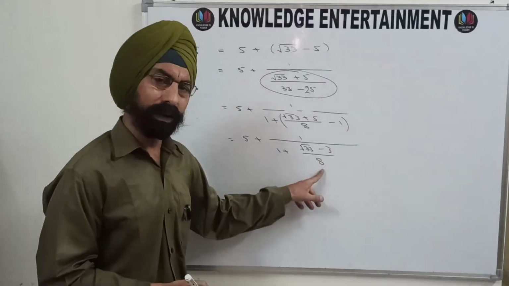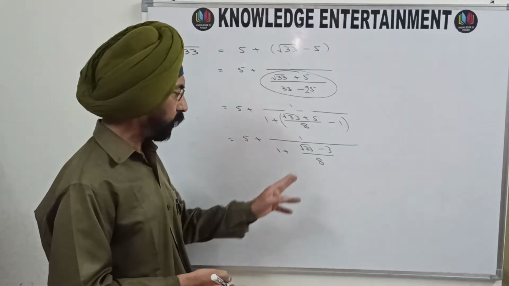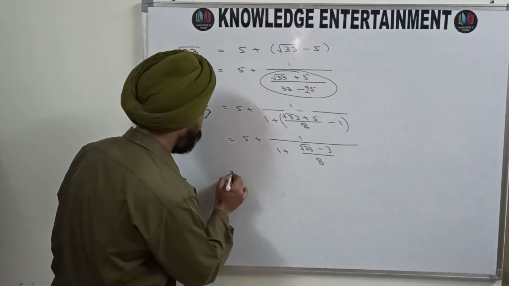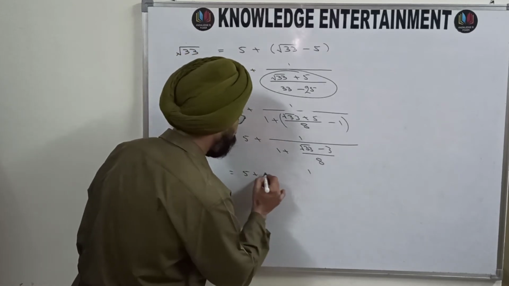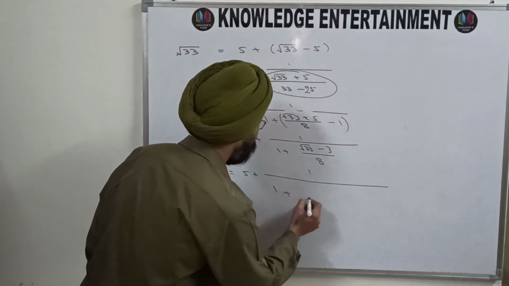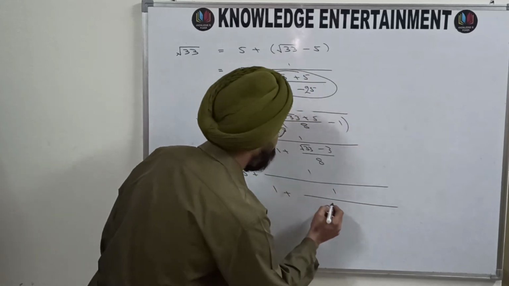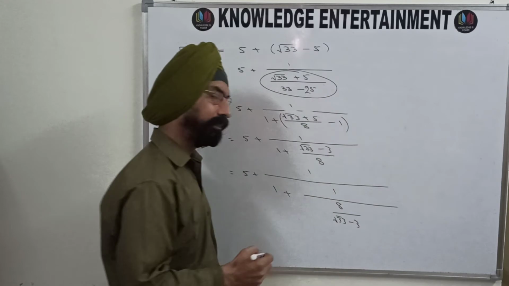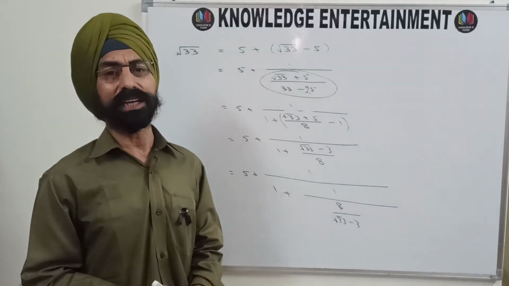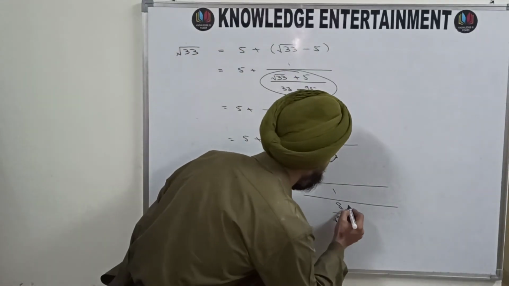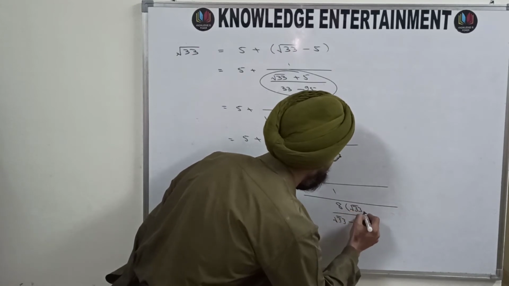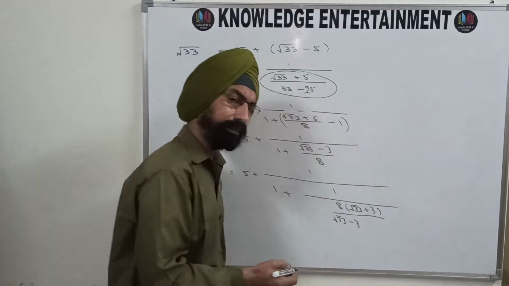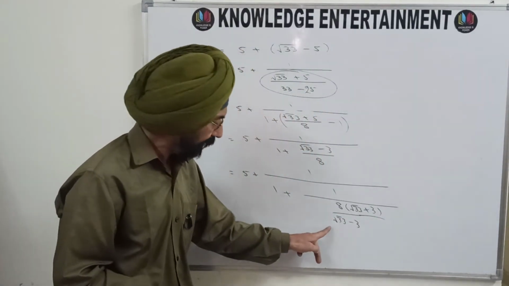Now this fractional part is less than 1. So what you have to do is take it into the denominator. So it will become 5 plus 1 upon 1 plus 1 upon 8 upon root 33 minus 3. And once again rationalize. Rationalize means multiply by root 33 plus 3 and divide by the same. And divide by the same means a square minus b square.